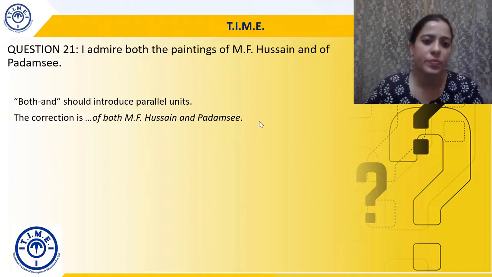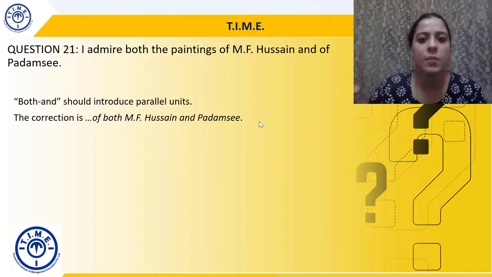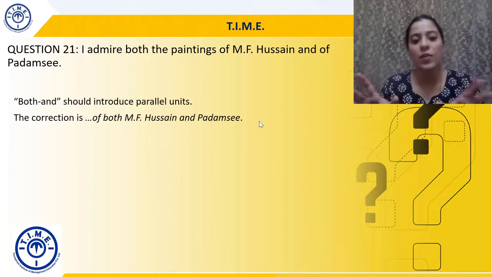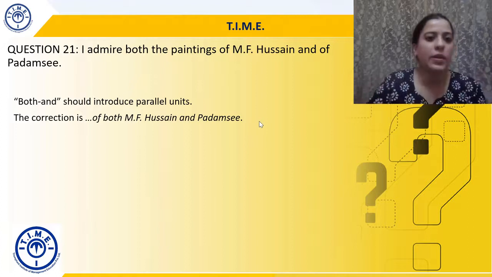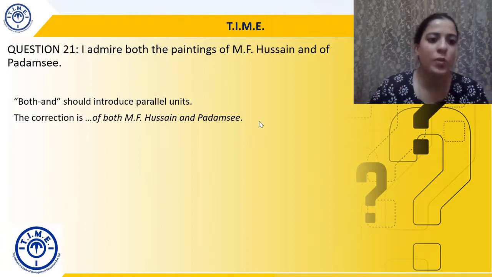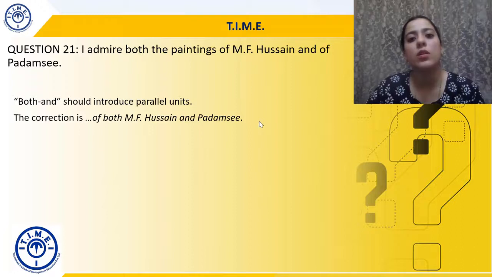So I admire the paintings of both M.F. Hussain and Padamsee. So again, both and and are introducing equal units, M.F. Hussain and Padamsee. So with either/or and both/and, we should introduce parallel or equal units.